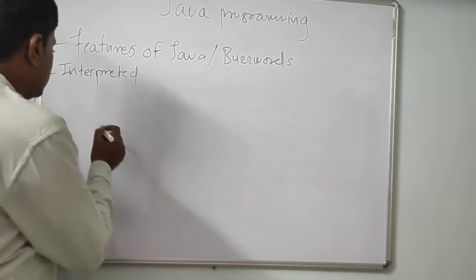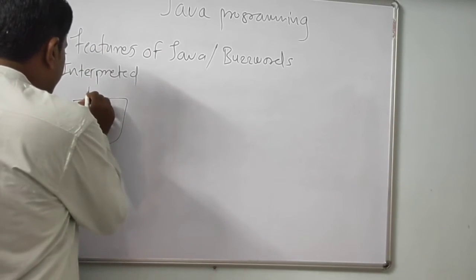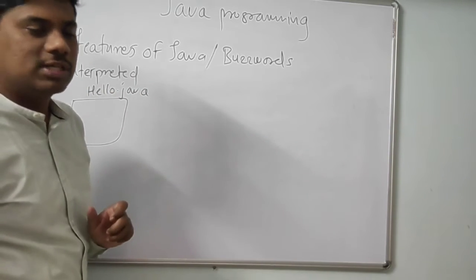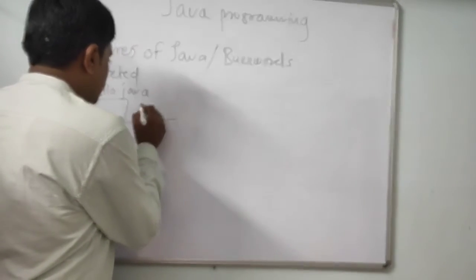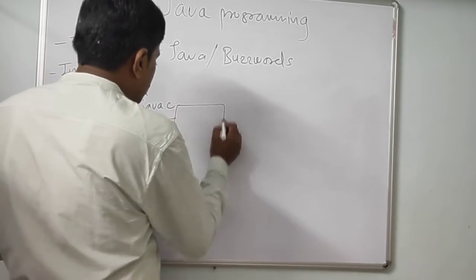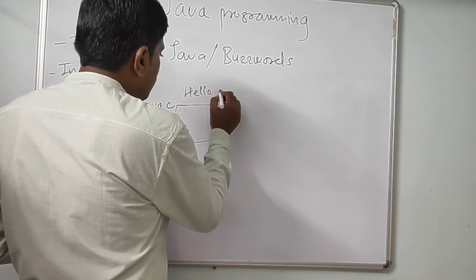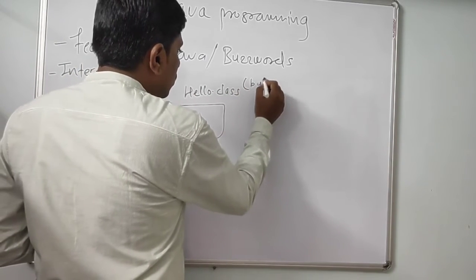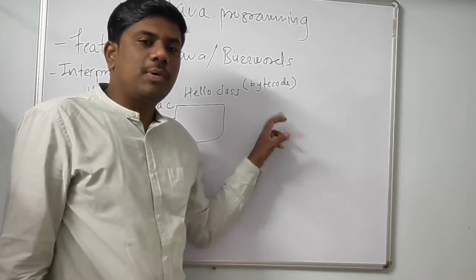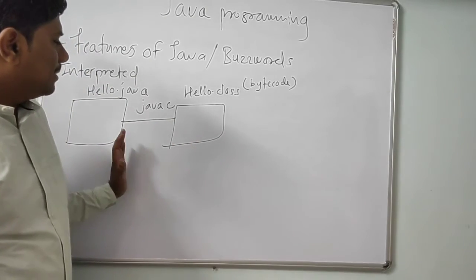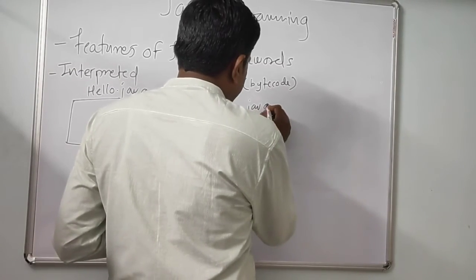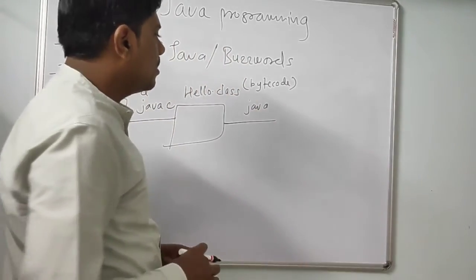Suppose you have written a Java program called hello.java. Now you can compile this file by using the compiler, which is the javac compiler. It will give you a class file, which is nothing but bytecode. So this class file consists of bytecode. The compiler you have used so far, and now you can use the interpreter to get the machine code.